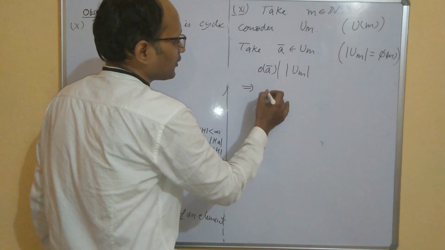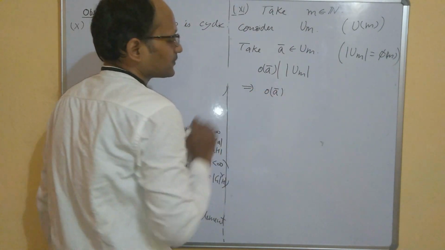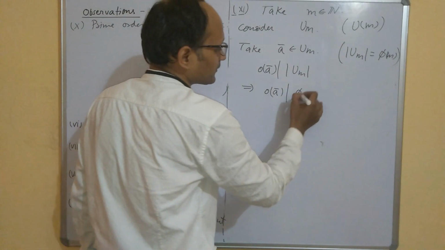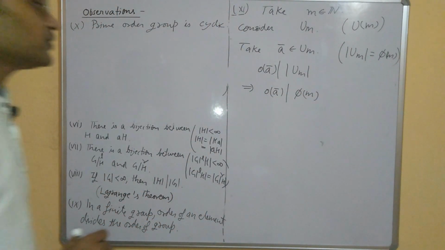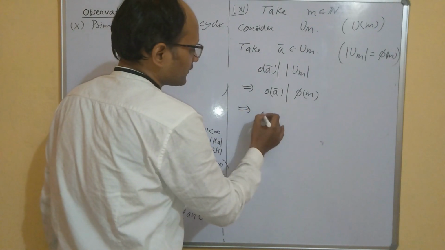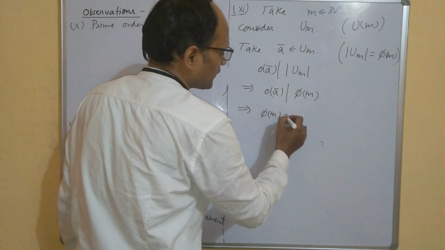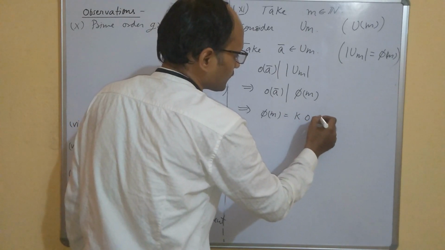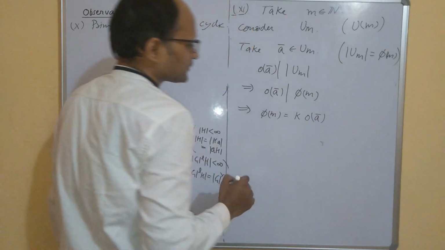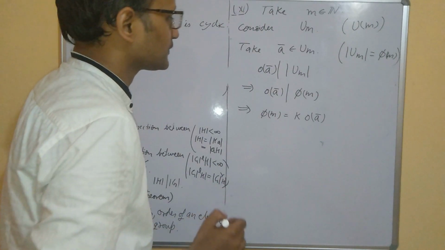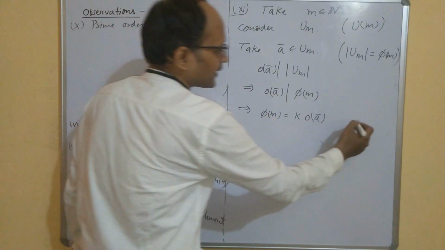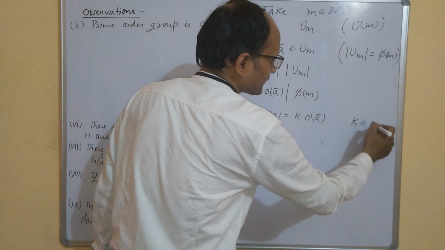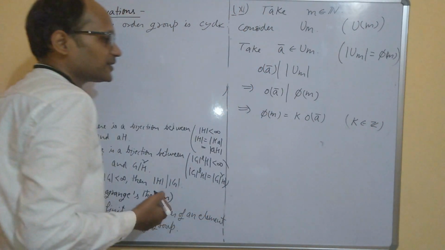So it means the order of a bar divides phi m. So it simply means that phi m is some k times the order of a bar, where k is some integer, in fact a positive integer.